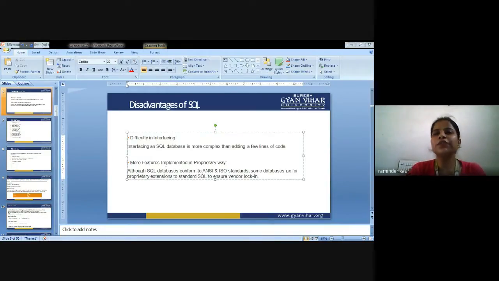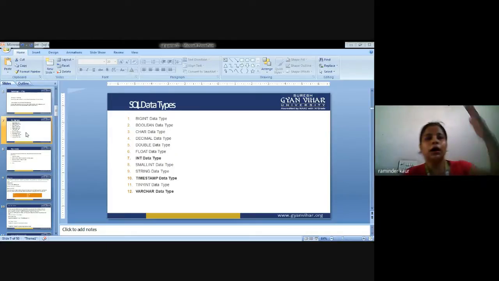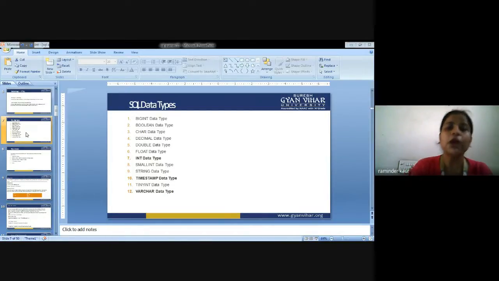So these are the two disadvantages of SQL. First is difficulty in interfacing. You are supposed to know the structure. Second, more features are implemented in a proprietary way, in which the proprietor holds control to operate various functions in the DBMS. So I have discussed the basics, or I can say an overview, about SQL. If you have any query about the overview of the DBMS that I have discussed so far, you can ask me. I am giving you the time of 1 to 2 minutes.